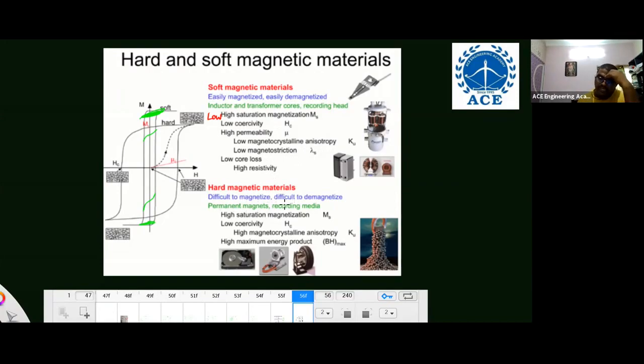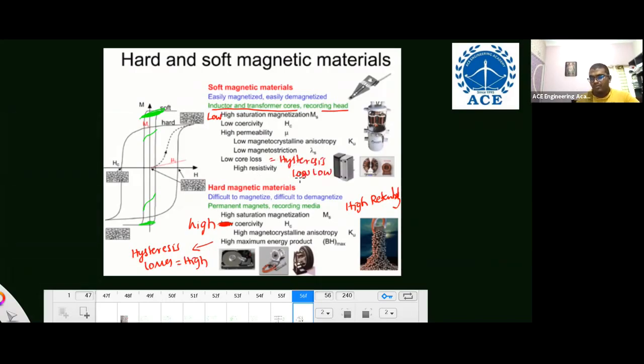Hard magnetic materials are difficult to magnetize and demagnetize. Applications of soft: inductors, transformer cores, recording head. Here, permanent magnets and recording media. High saturation magnetization, this is not low. High coercivity is present here in hard magnet, and also high retentivity. Just go through this table. High coercivity, high retentivity; low coercivity, low retentivity, low saturation magnetization. Hysteresis losses are low here, that is hysteresis loss is nothing but energy product. Hysteresis losses are high for hard, low for soft.